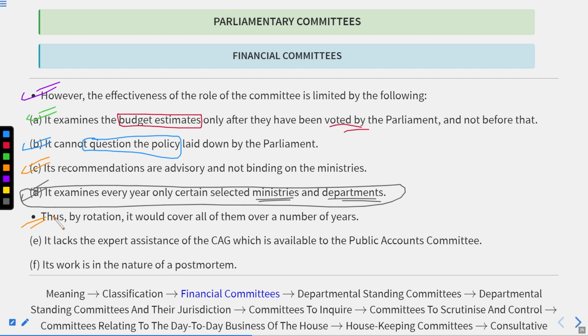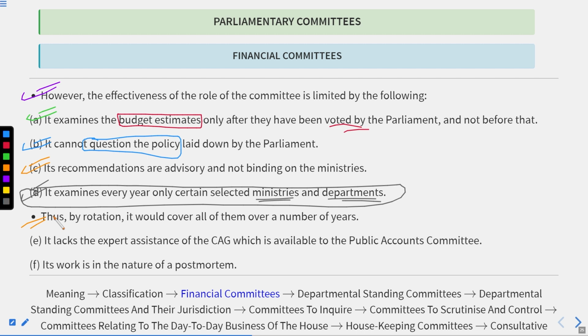Because in the first year from 1 to 10, second year 11 to 20, third year 21 to 30, fourth year 31 to 40, fifth year 41 to 50, sixth year 51 to 60, seventh year 61 to 70, eighth year 71 to 80, ninth year 81 to 90, and 10th year 91 to 100.